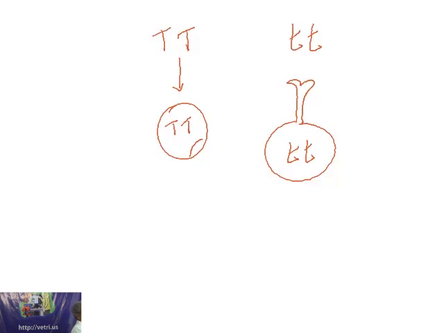So the egg contains 2 factors and the pollen grain contains 2 factors. When this is deposited over this one, then it will contain 4 factors, which will be called a tall plant. So here one tall plant is represented by 2 factors and another tall plant by 4 factors. How is this possible? Logically we are not able to find the reason for the appearance of a tall character here.